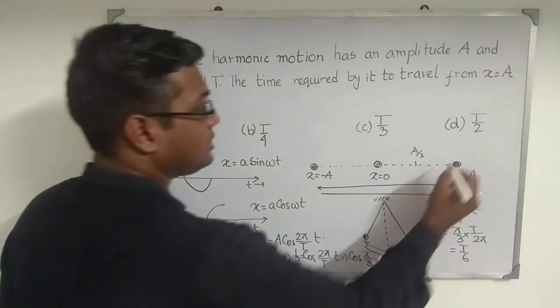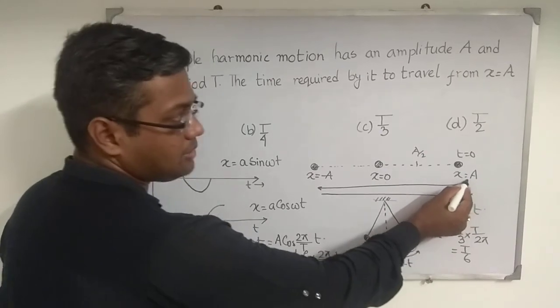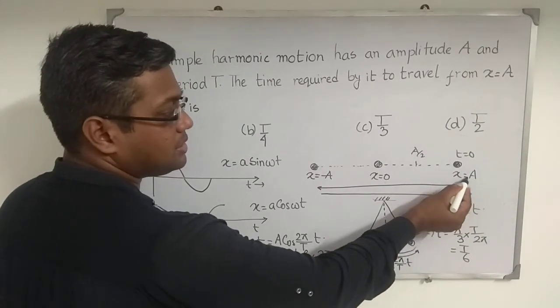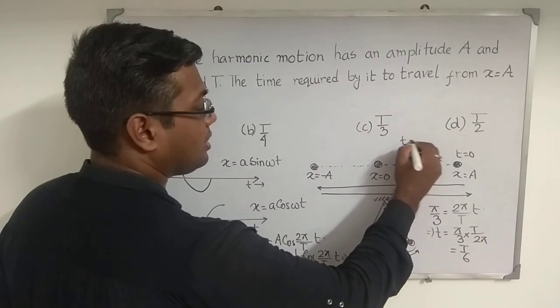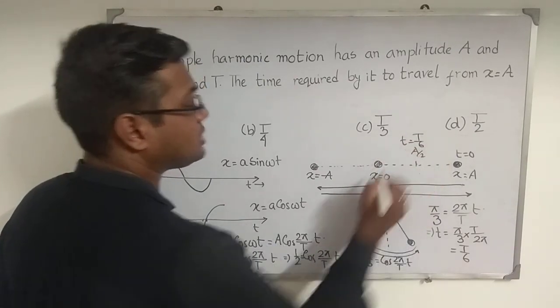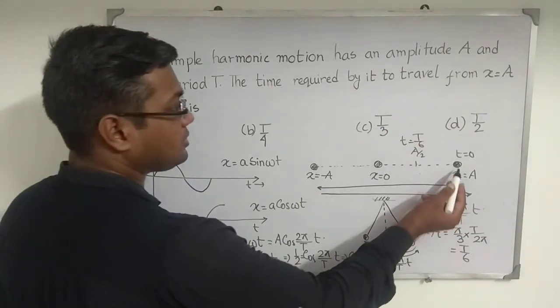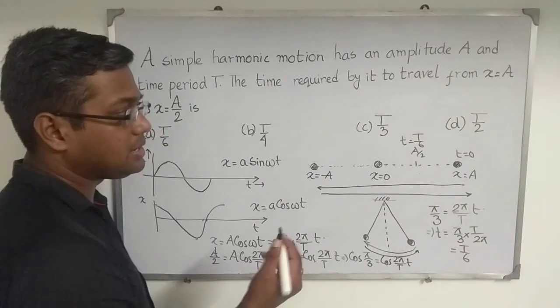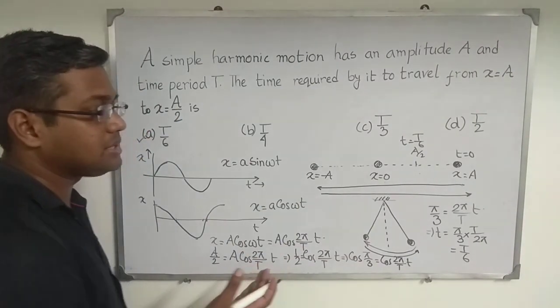So let us remind, it is t equal to 0, it is at x equal to A. It starts its journey from here. When it reaches this position, at that time, it is 1/6 of the total time period. Okay. So in reaching from x equal to A to x equal to A by 2, it takes only T by 6 if capital T is the time period.